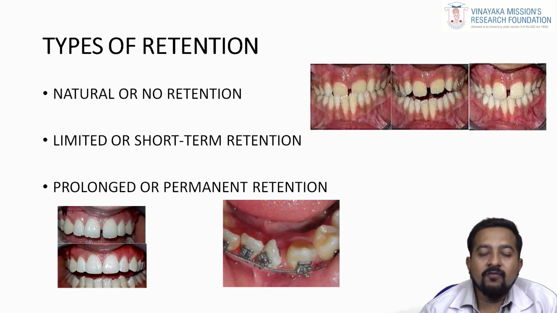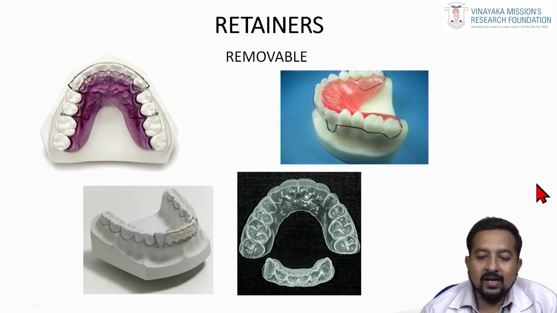So what is CSF? Circumferential supracrestal fibrotomy, which is called pericision. So remember that pericision or circumferential supracrestal fibrotomy, CSF, which is given by Edwards, is done after a rotation correction. So moving ahead, we are going to discuss the different types of retainers that are available.